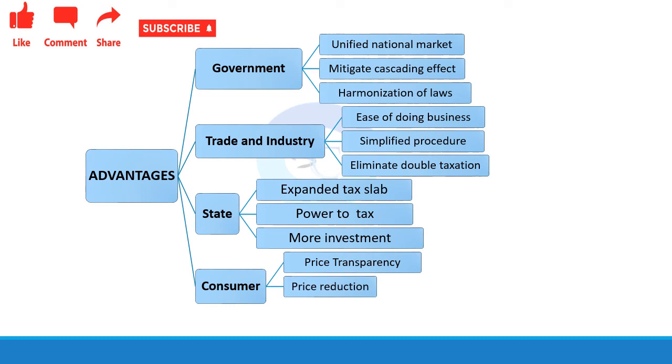Next is price reduction. So, we have seen that a 50 rupees price reduction was shown in the previous slide, when we compared VAT and GST, GST having a lower cost or selling price. So, in the long run, there is more chance that the prices of products go down. So, these are the advantages of GST.